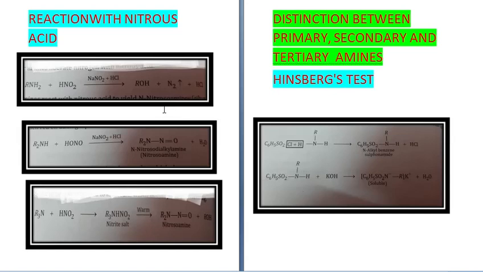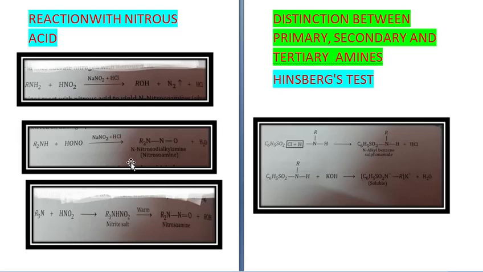Then R2NH reacts with HNO2 in presence of NaNO2 and HCl, and it gives you R2N=O plus H2O. This is N-nitroso dialkyl amine.